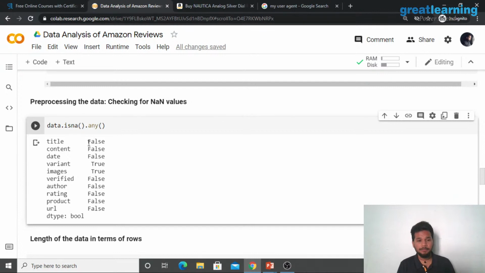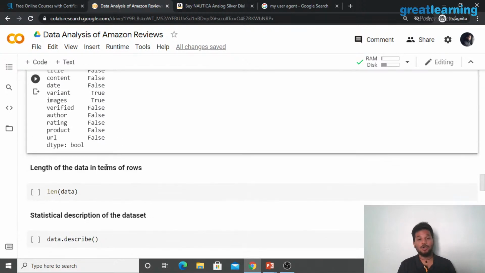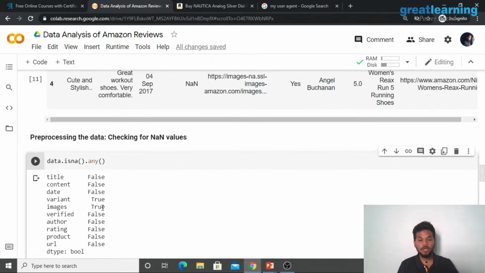All of those, again, have numbers there as well. Wherever it says true, it means that there are NaN values out there. So we're trying to find out, is it present? If it's present, the answer is going to be true. If it's not present, the answer is going to be false, right? Not a number. So if it's not a number and it's false, well, what does it mean? It's a number. False, not.